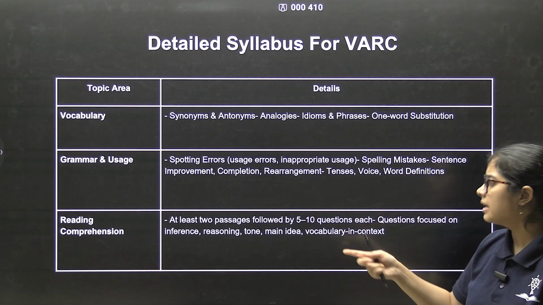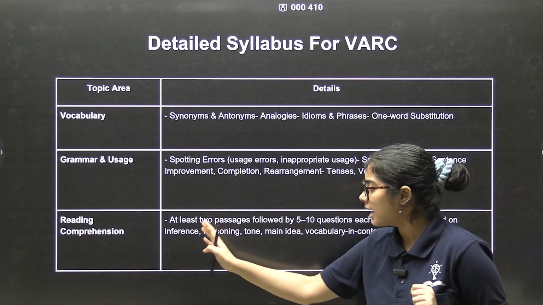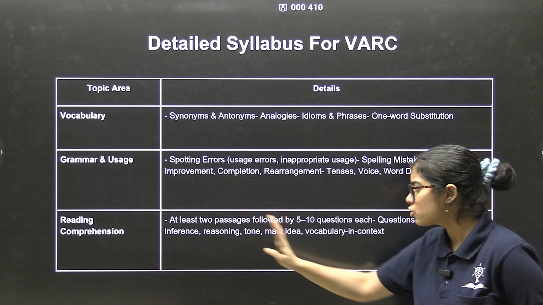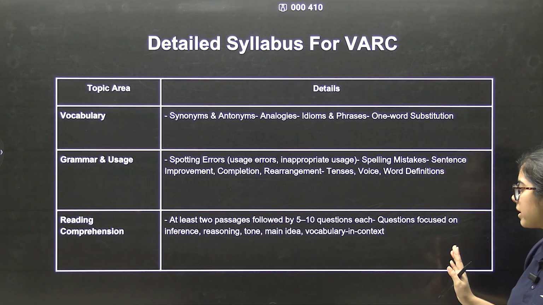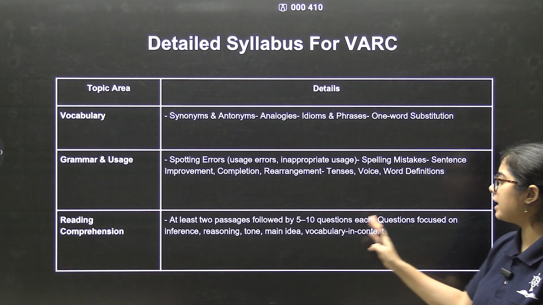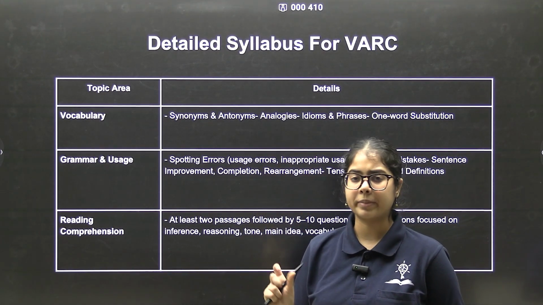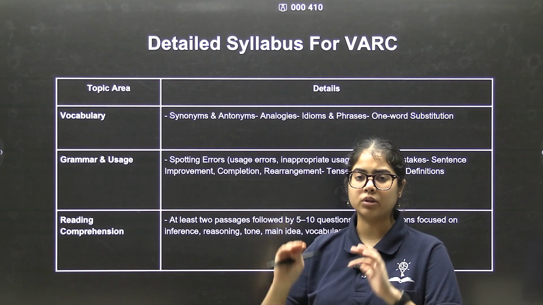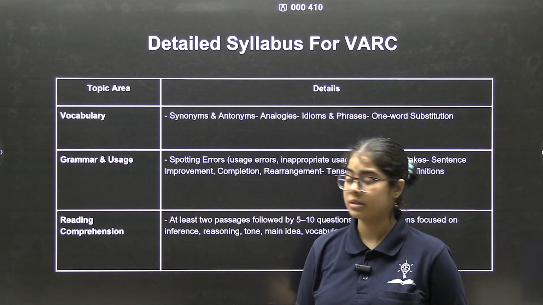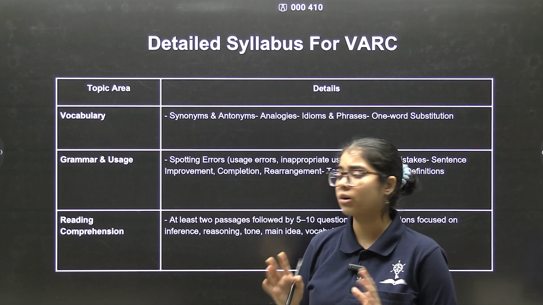Then RC, ये कभी आता है, कुछ कुछ साल नहीं आता है, ठीक है. After the update, at least 2 passages are followed by 5 to 10 questions each. Questions focused on inference, reasoning, tone, main idea, vocabulary and context. Vocabulary and context means the word is used in the passage, the synonym, antonym or the meaning of that particular word is asked. So you will have to prepare all these topics accordingly.